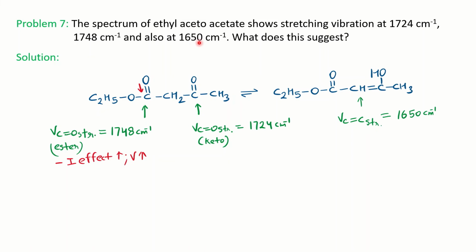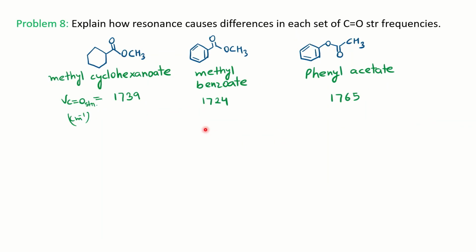So 1650 proves that tautomerism exists in ethyl acetoacetate. We know C double bond C stretching is around 1600, right? So you have here C double bond C stretching at 1650, which suggests the presence of the enolic form of it. So this is how you can justify your explanation.